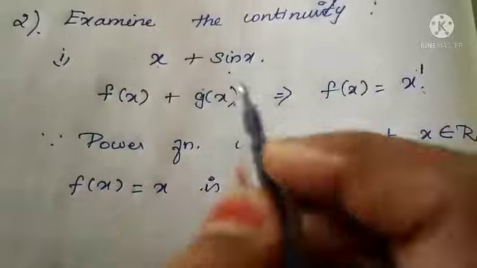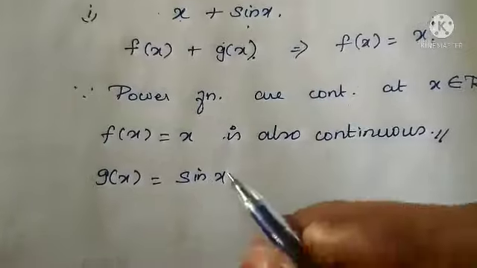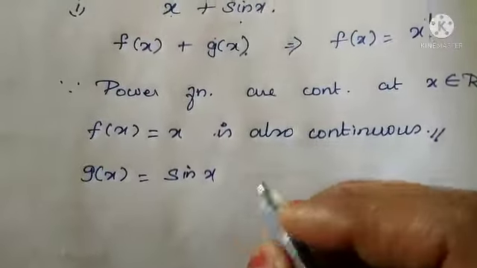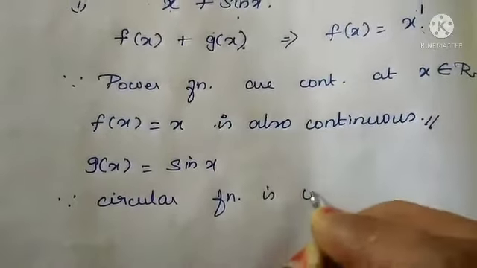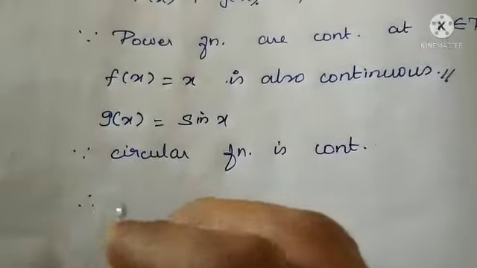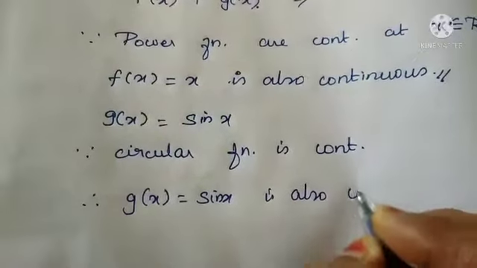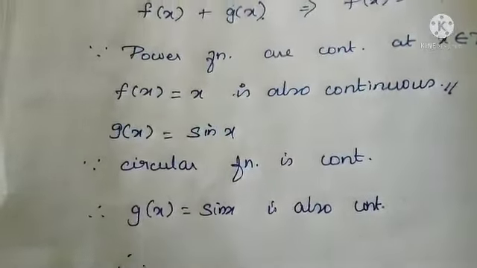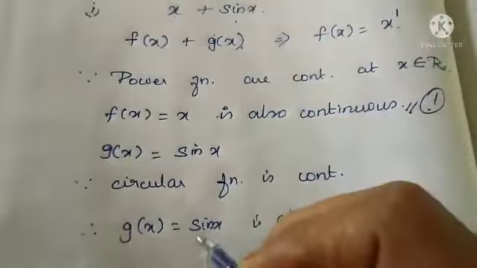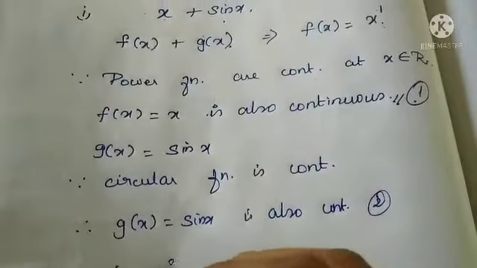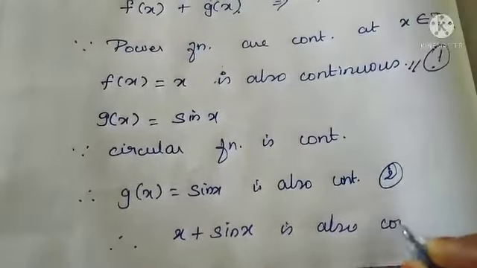Now let us see the second term, g of x. g of x is what? It is sin x. What do we call sin x? Circular function. Since circular functions are continuous, therefore g of x equal to sin x is also continuous. So can you conclude, this is our first term and this is our second term? The combination of these two is our question. Therefore x plus sin x is also continuous.